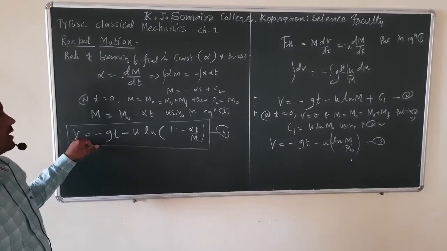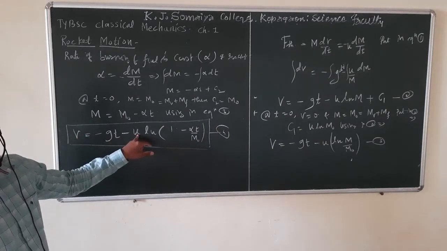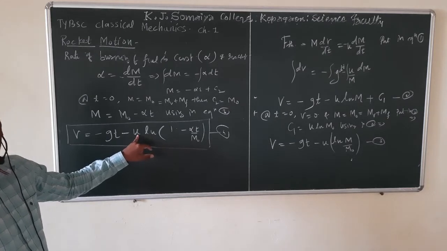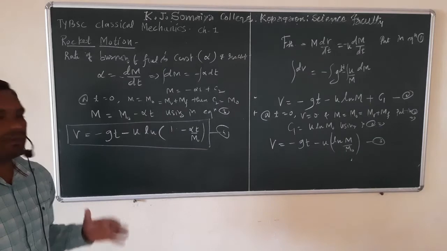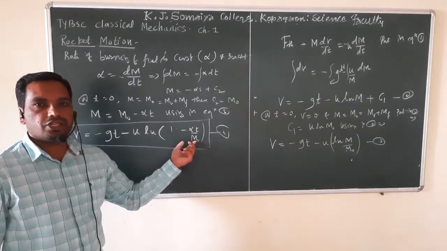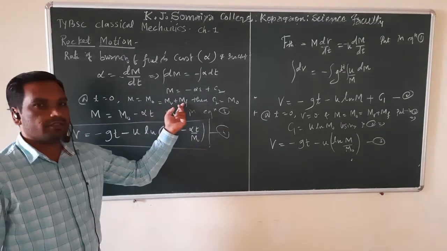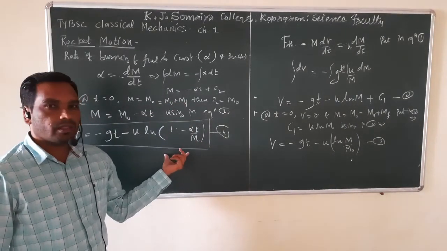For finding instantaneous velocity in this equation, we must know the rate or velocity at which exhaust gases are ejected from the engine, and m0, which means the initial mass of that rocket, which is mass of vehicle and mass of fuel. Okay.